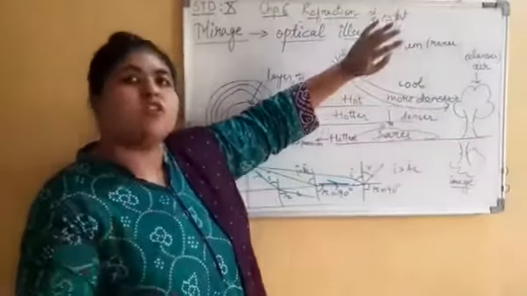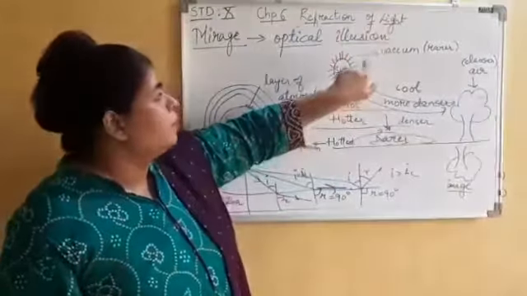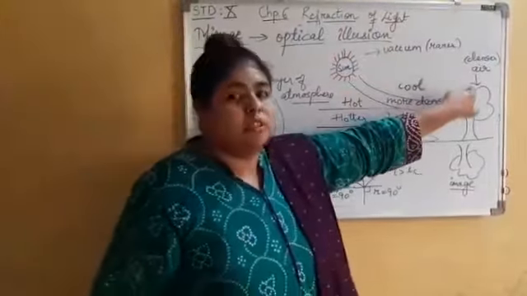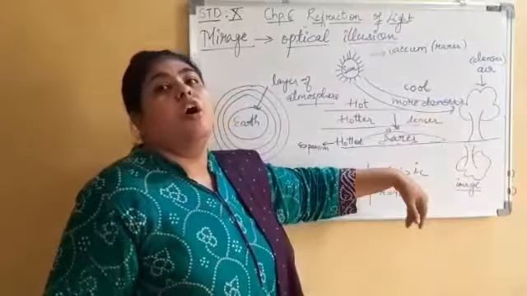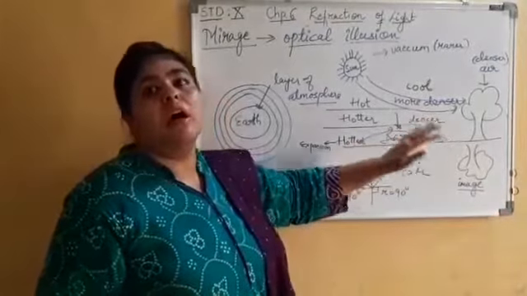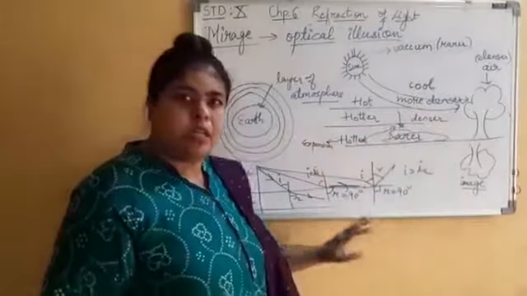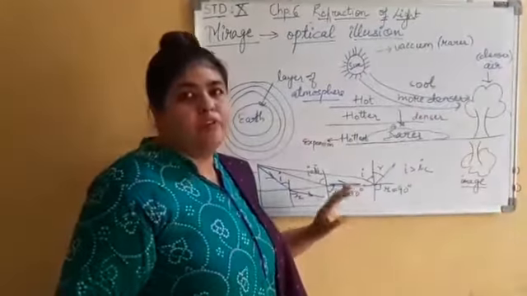One small video is also there with this so that you can understand. Total internal reflection takes place. That's why I can see the image of a tree or water on the road. Is that understood? I hope every one of you understood.